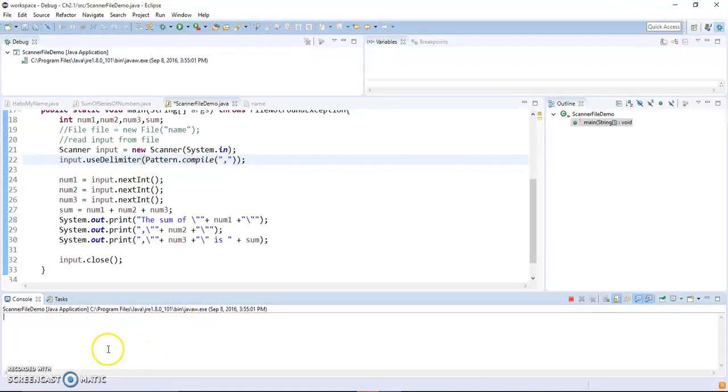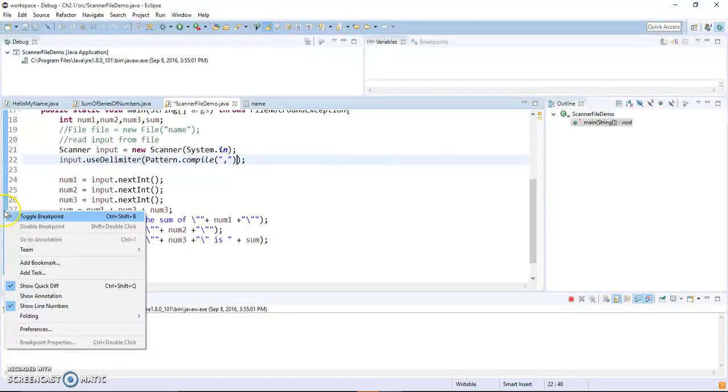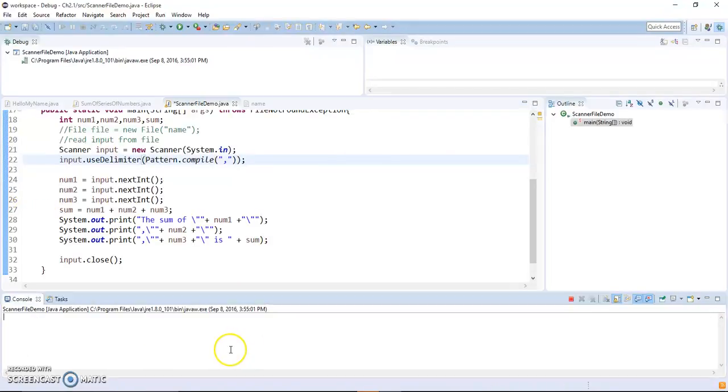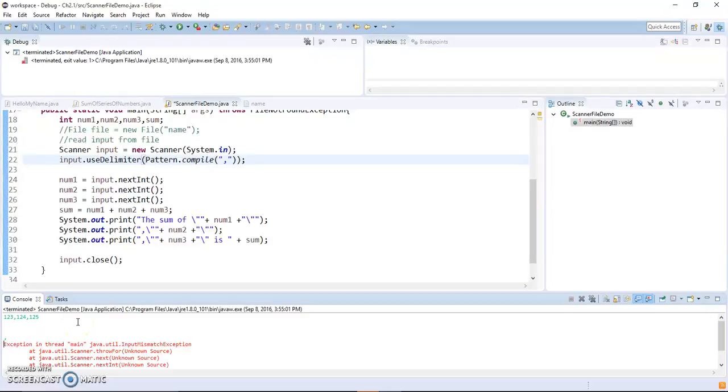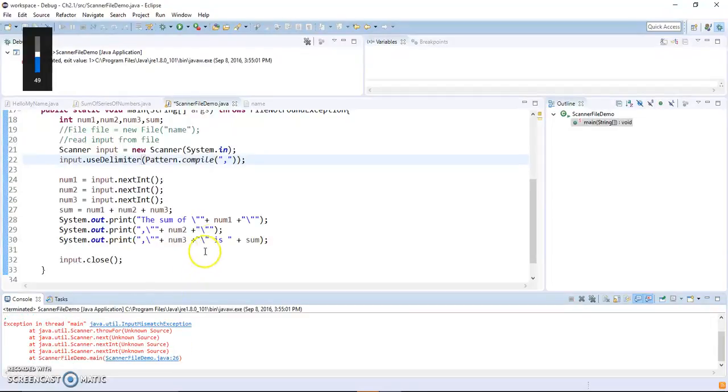And we run the program and remove the toggle point by right-clicking and clicking on toggle breakpoint. Just try to see if it's working. And now try to put the numbers. And without the last comma. It's still having the issue too, right?